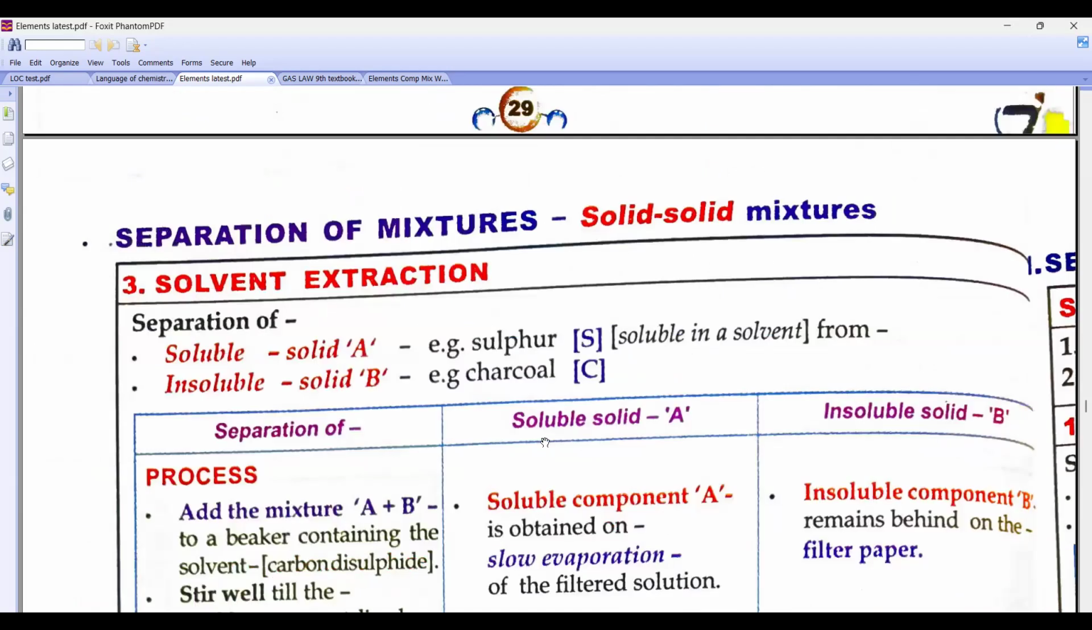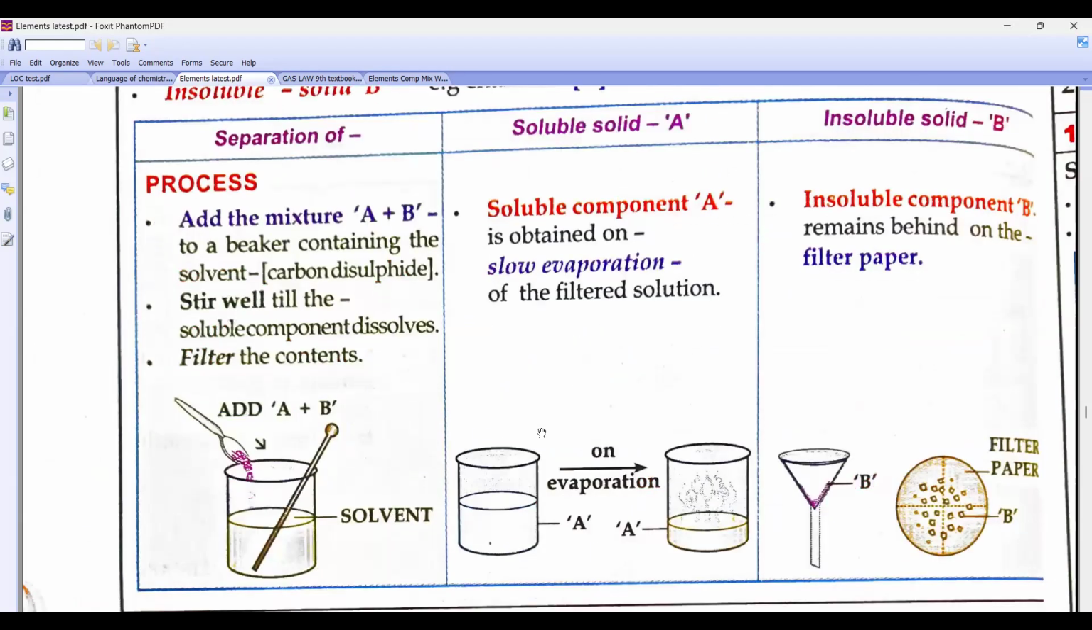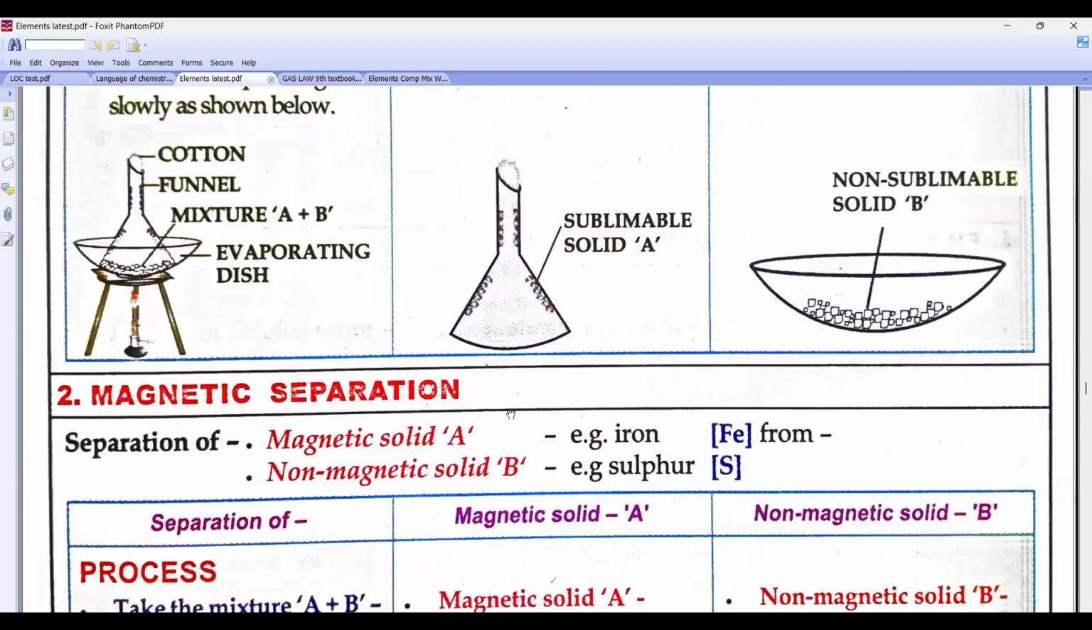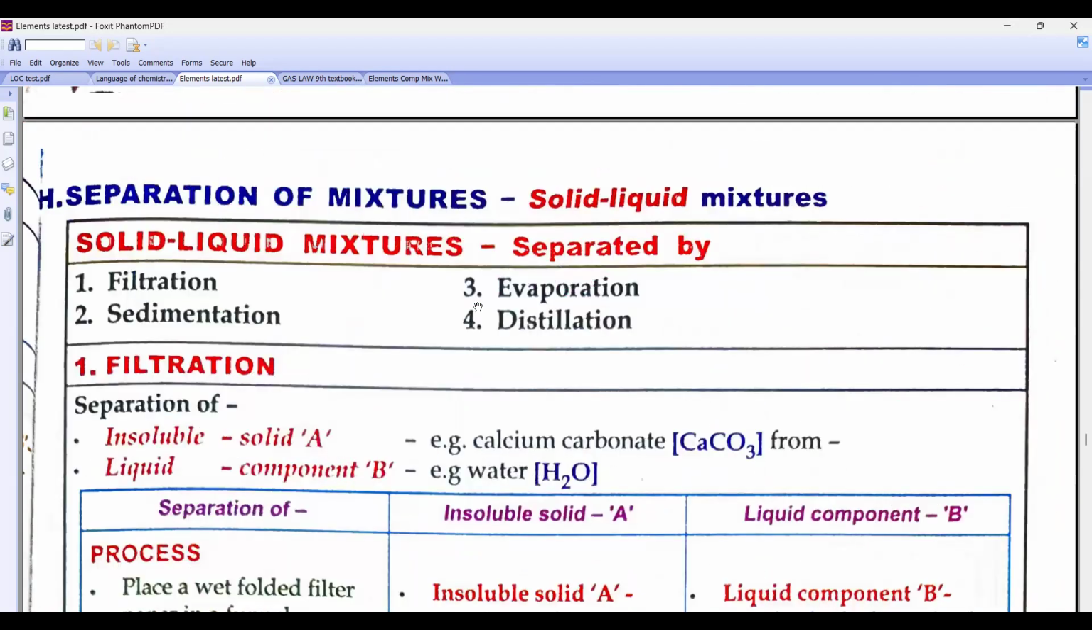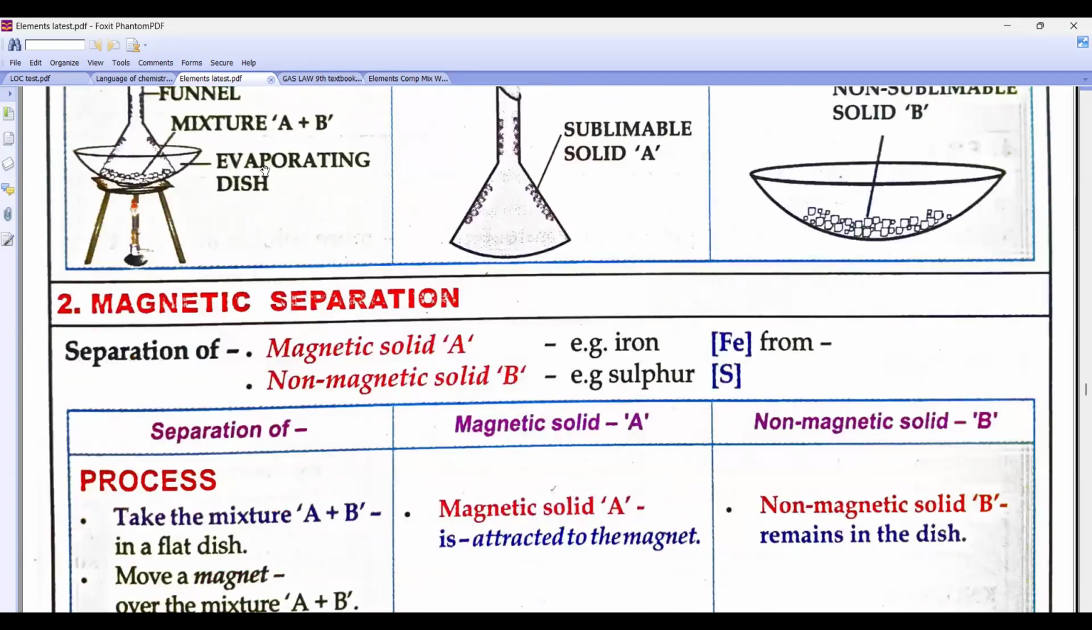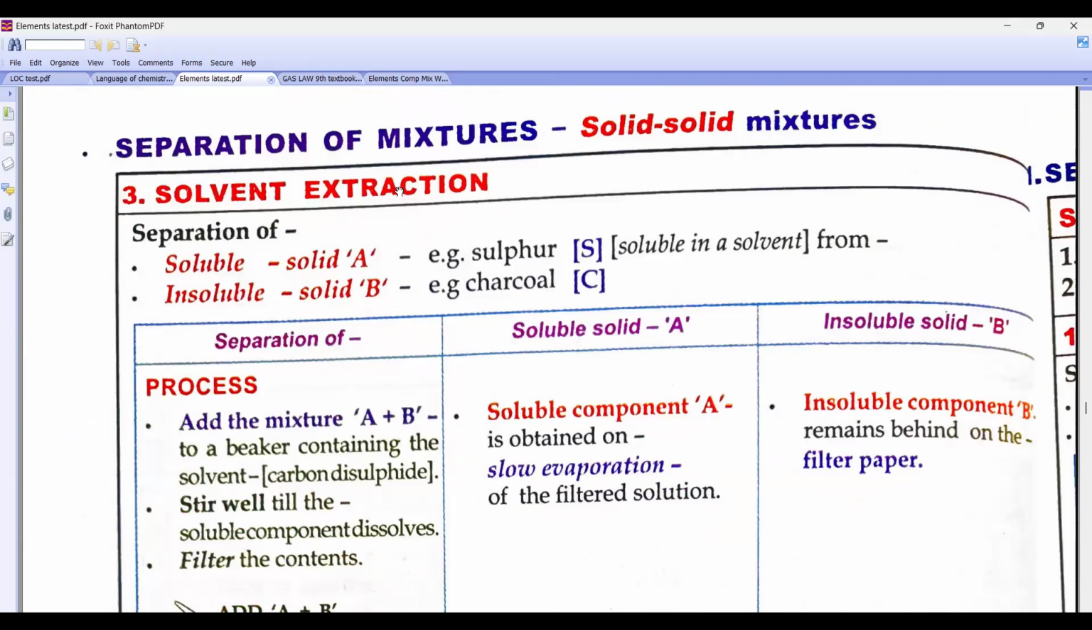Now we have to do what, beta? Solvent extraction. We are doing solids, and we are going to do solvent extraction. Solvent extraction means what, beta? I have two solids. One solid will be soluble in a particular solvent. Another solid will be insoluble. So I have given you a mixture of sulfur and carbon mixed together.